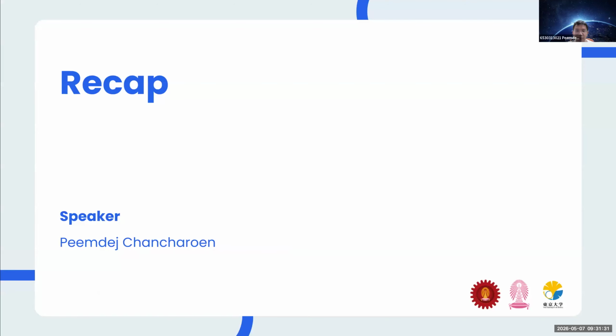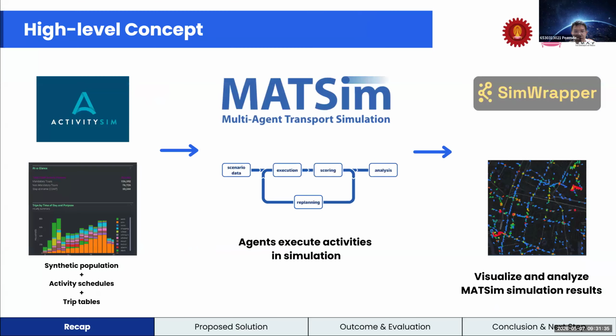Let's start with a quick overview of our project. Our program takes input data from ActivitySim, including synthetic population, activity schedule, and trip table. Then the data is converted and used in MATSim to simulate agent travel behavior. And finally, the simulation results are visualized using SimWrapper.